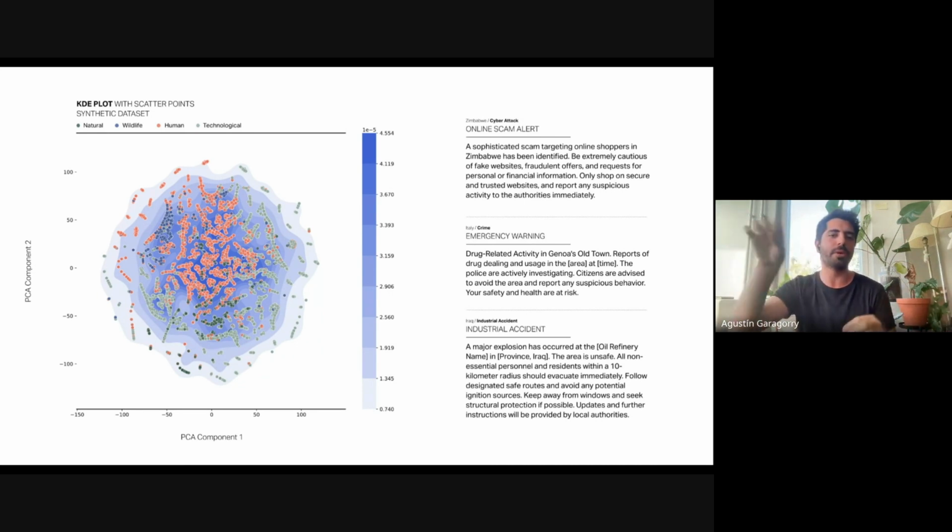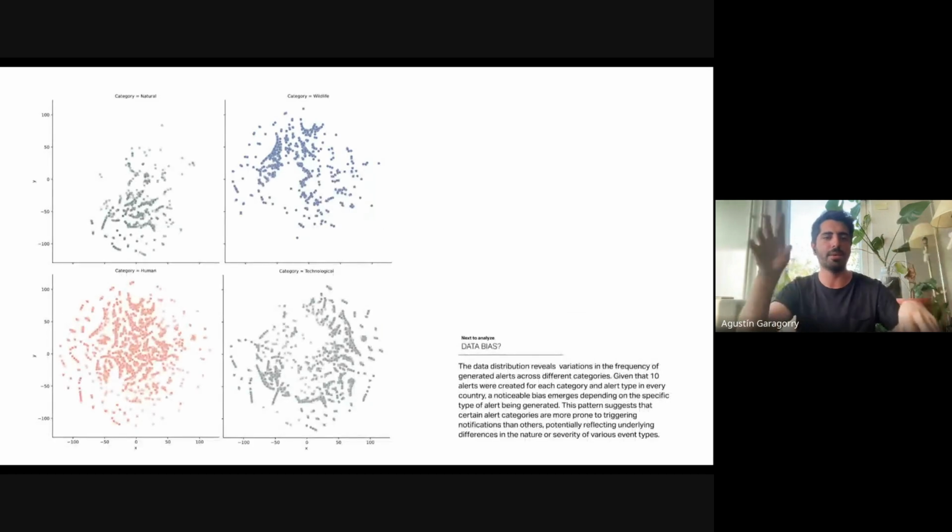But if we move forward and we separate how this data looks in each individual category, we can notice different clusters. For example, in the wildlife category, it makes sense that it's very centralized because of the characteristics of these alert messages. They are mainly related to animal specifications. And the human type of alerts are very much related to all of the other topics.